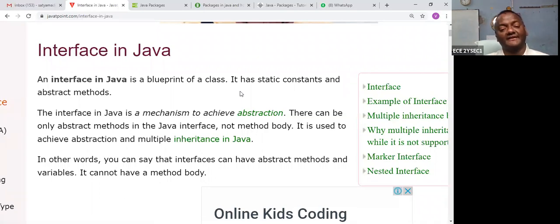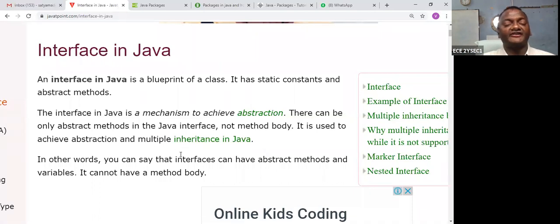It is a mechanism to achieve abstraction. There can be only abstract methods in a Java interface. Only abstract methods, no partial. Completely abstract methods. It does not have any body. It is used to achieve abstraction.